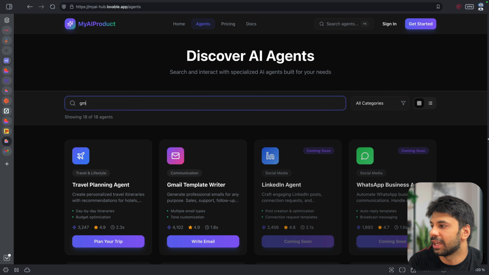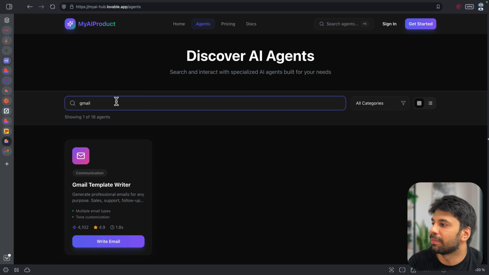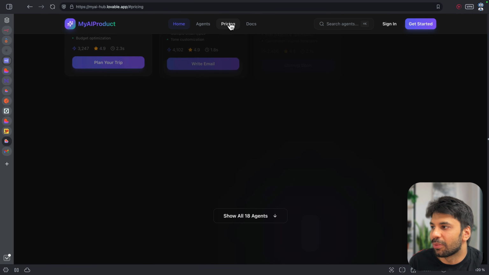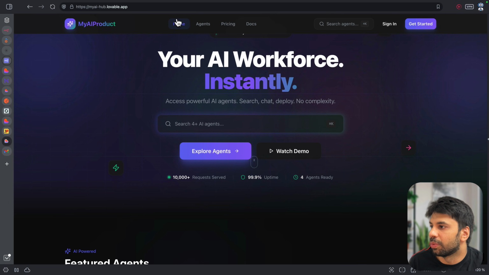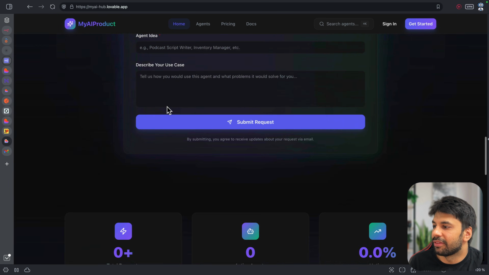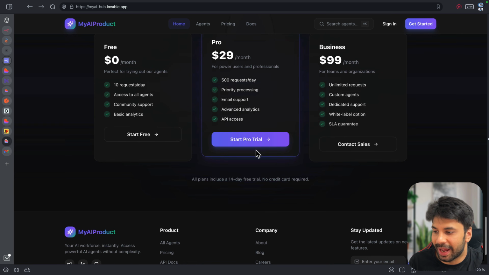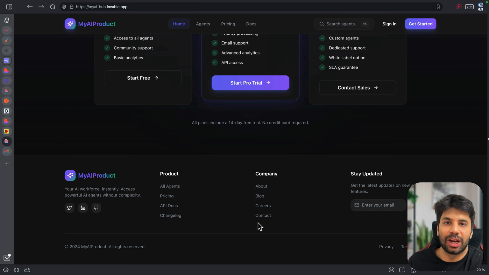I could search for any agent here, right? So see, Gmail template writer. Then yes, you can surely and easily include any pricing models here. So let me go to the homepage and show you, right? We can have different pricing things as well, how it works, simple and transparent pricing, make sure that every page is kind of updated.